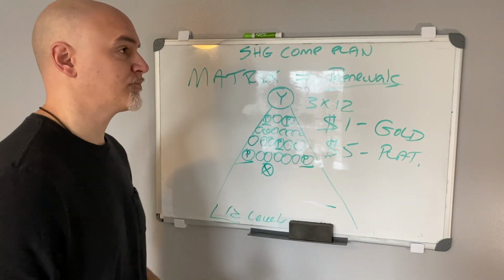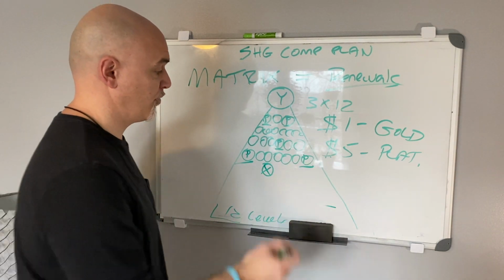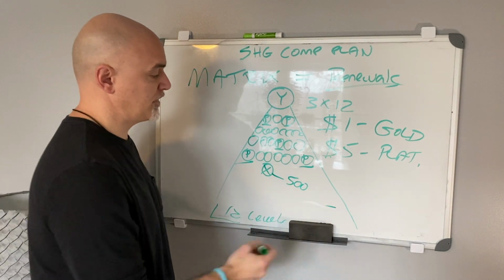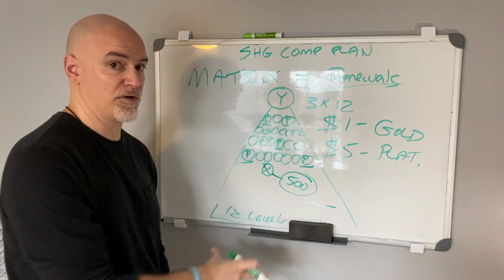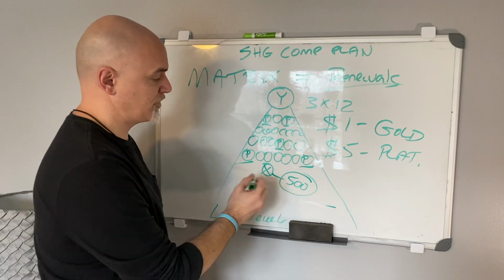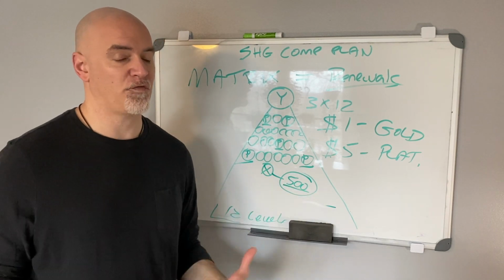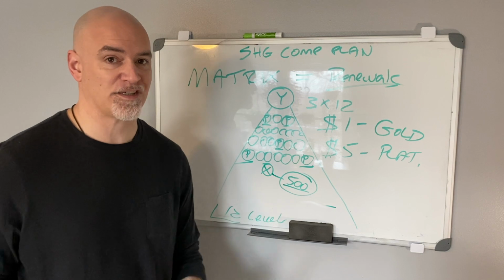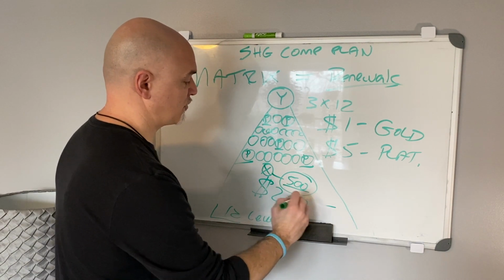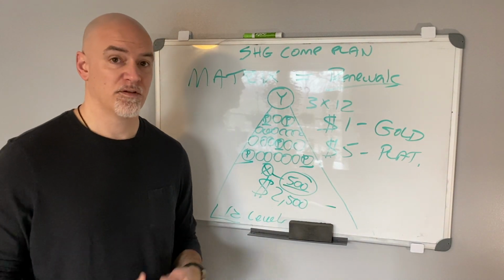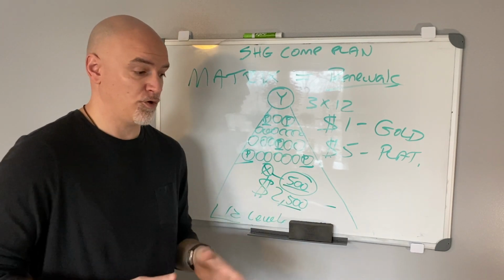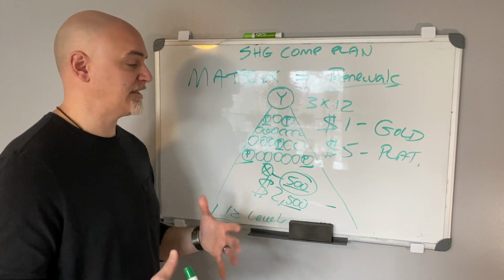Person X is a platinum, and person X turns around and brings in, over the course of a month or however long, 500 people into your matrix because they're placed under you. So now they're permanently down under you on your team. Person X brings in 500 people. What is 500 times 5 every single month? 500 times 5, my goodness, that's $2,500 a month, by the efforts of one person who is placed down underneath you. That's the power of the matrix.